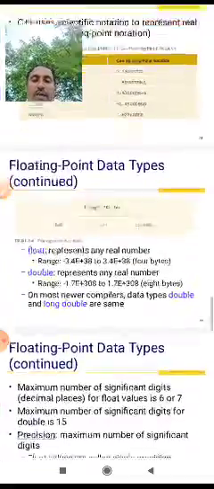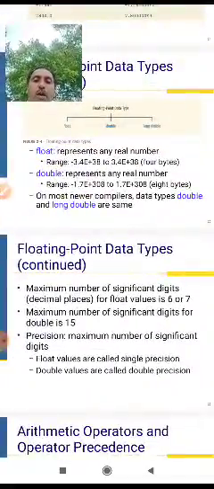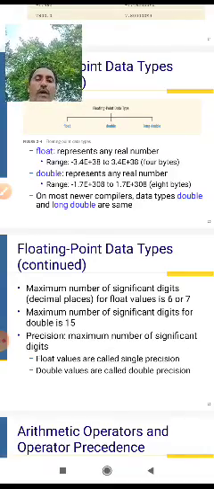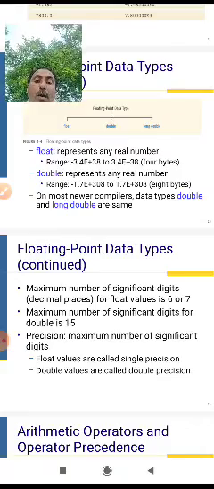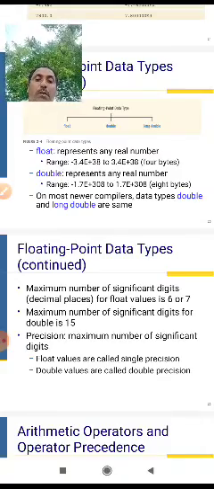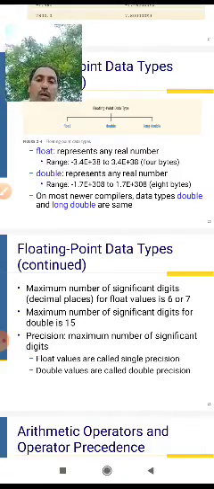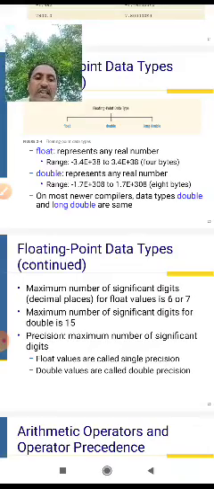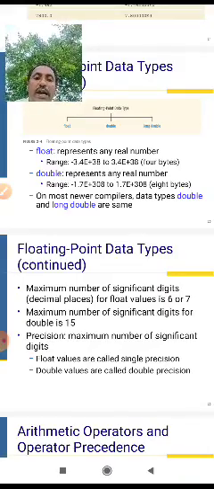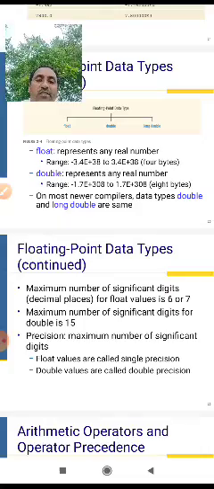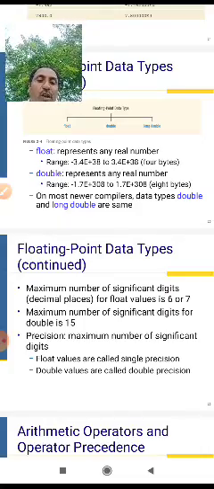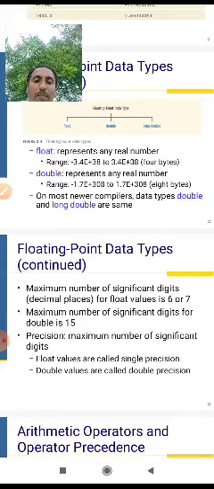Floating point data types: maximum number of significant digits. For float, the decimal places are 6 or 7.